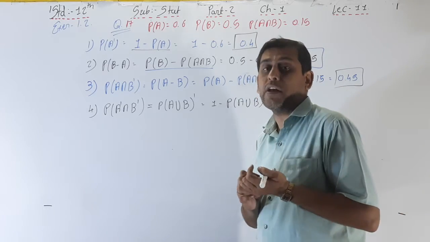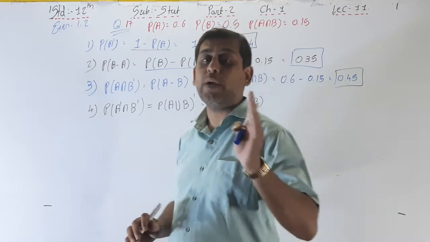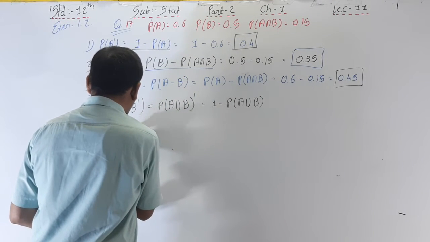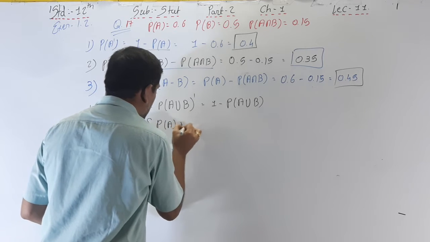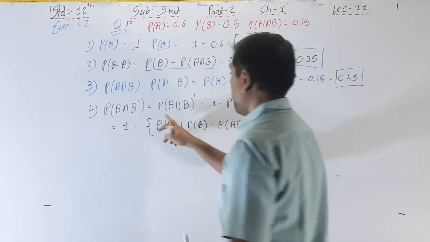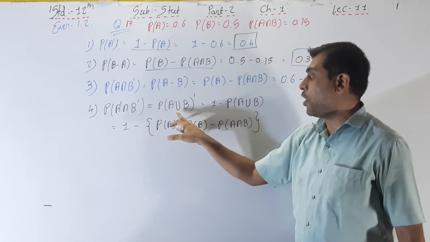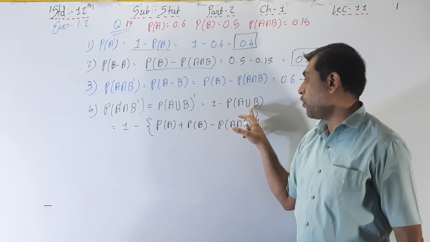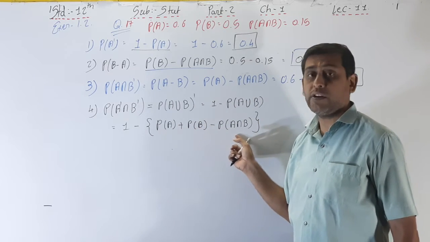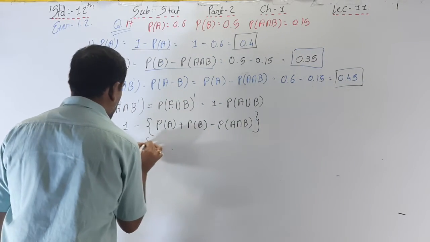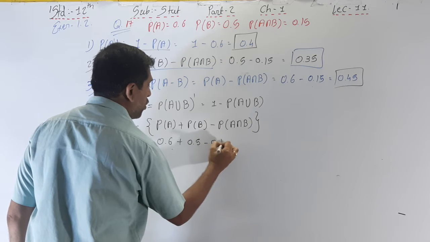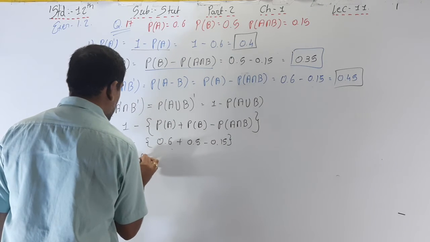And what is the formula for A union B? The formula for P of A union B is equal to P of A plus P of B minus P of A intersection B. So I am writing 1 minus bracket P of A plus P of B minus P of A intersection B. So P of A dash intersection B dash is equal to P of A union B all dash, which is 1 minus P of A union B, which is 1 minus A plus B minus A intersection B. Now put the values: A is equal to 0.6, B is equal to 0.5 and A intersection B is equal to 0.15. So 1 minus 0.95.